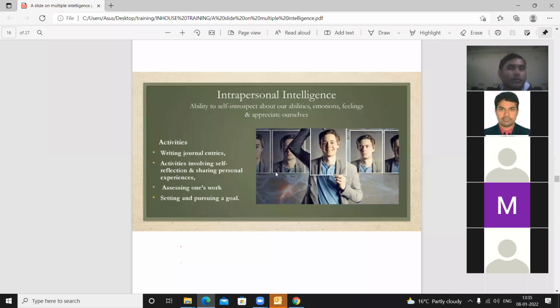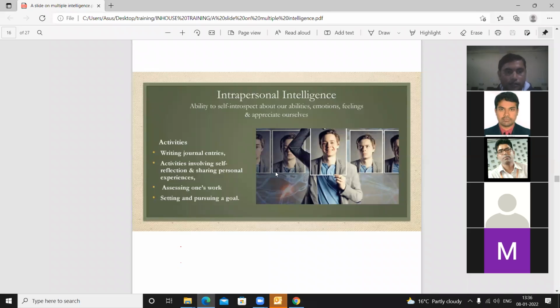They try to always dominate with their own viewpoints. So here you will have to strictly struggle with these types of students. These students may have some innate abilities like writing journal entries, activities involving self-reflection and sharing personal experiences, assessing one's own work, setting a goal.